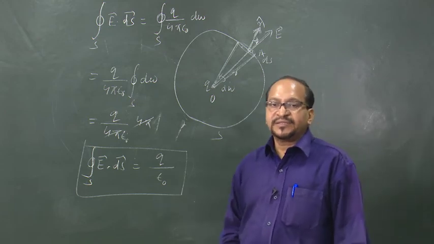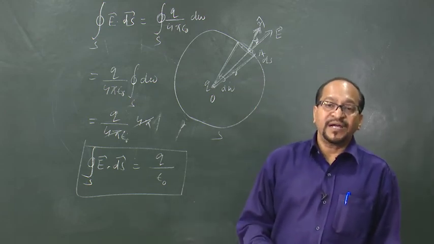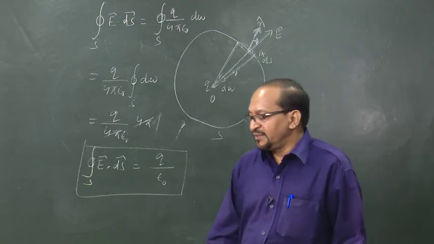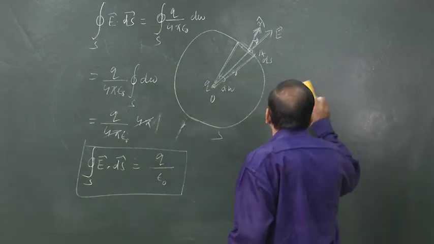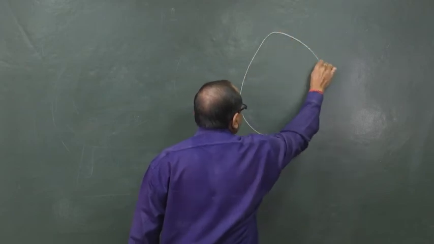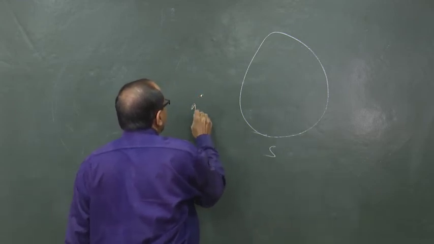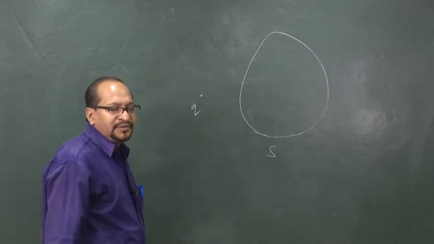Now, let us take the second part, when charge is outside the closed surface, no charge is enclosed by this closed surface. In that case, let us consider this as a closed surface S, and a charge q is located outside the closed surface.